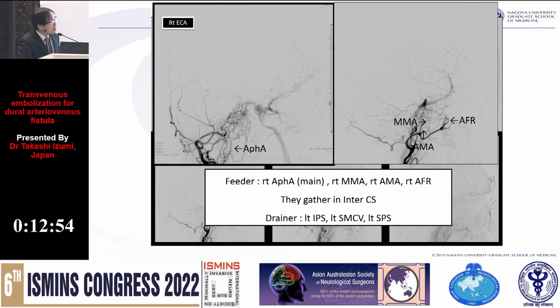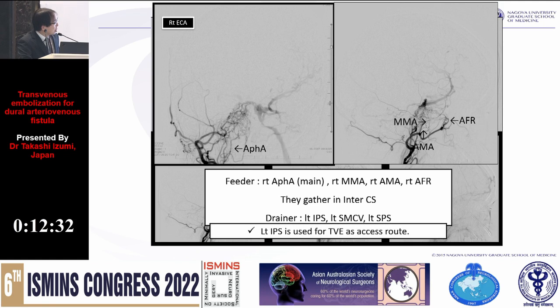And the right ECG shows the right ascending pharyngeal artery, the MMA, and the artery of foramen rotundum are feeding, and they gathered into the intercavernous sinus. And the drainers are left IPS, SMCV and SPS. Left IPS is used for TV as access route.